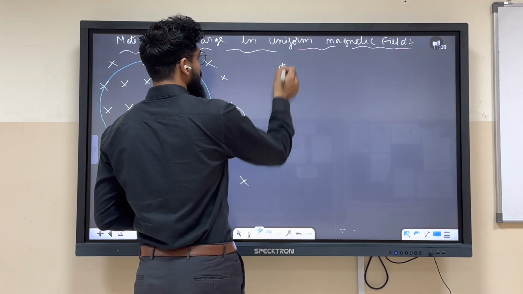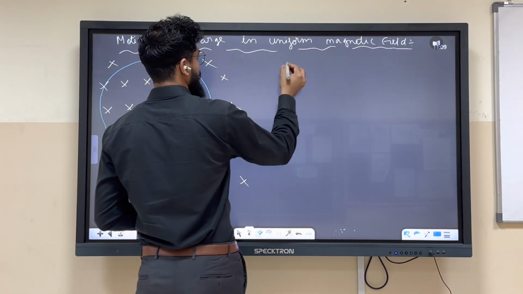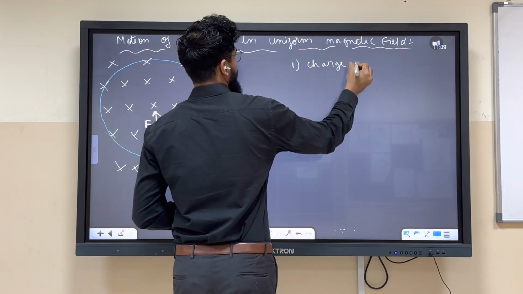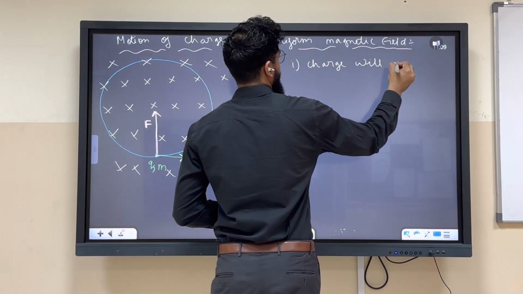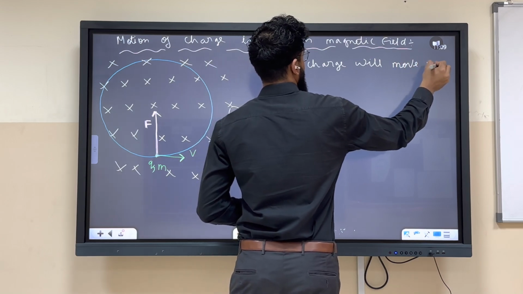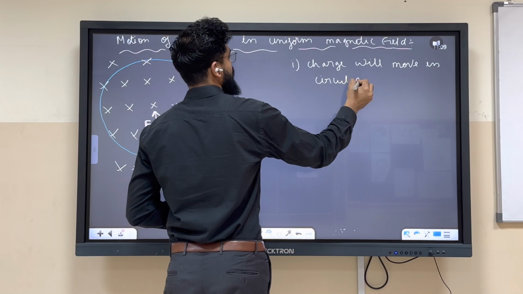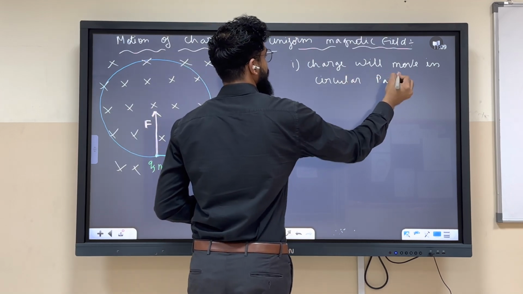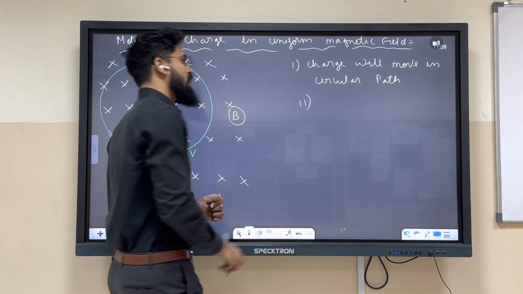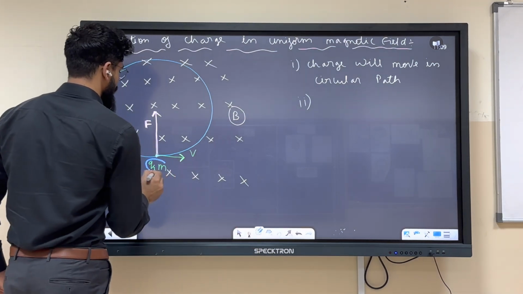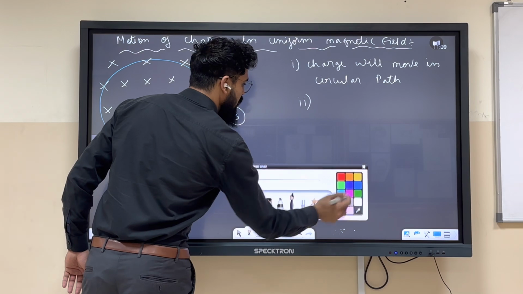Charge will move in circular path. Okay, we all know this. No worries.